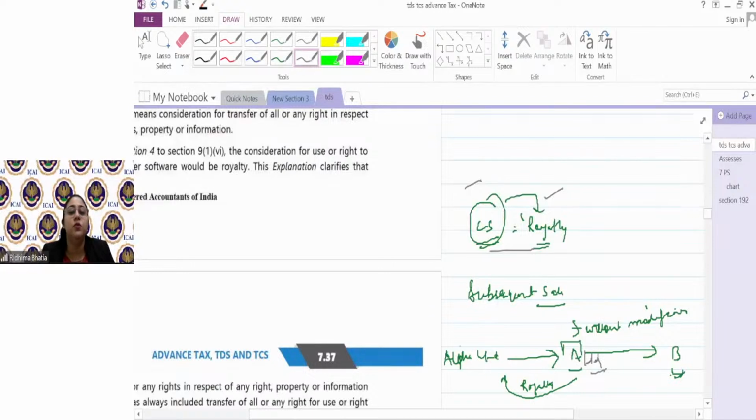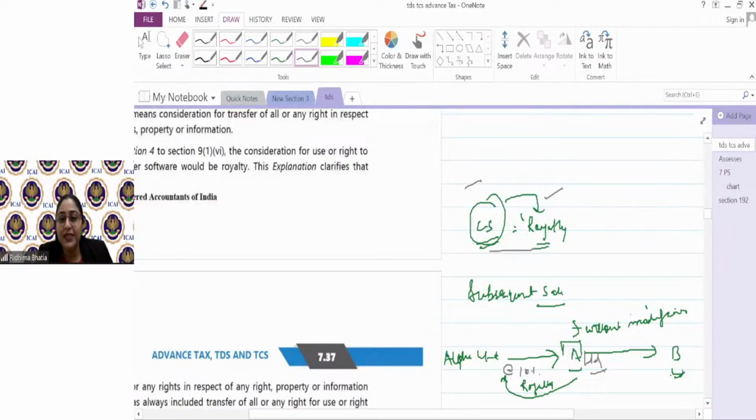Now, Alpha Limited sold all the softwares to A Limited. A Limited will make subsequent sales. When Alpha Limited sold the softwares, A Limited paid the payment of royalty, because the payment for software is a payment for royalty. A Limited would have deducted TDS on the payment to Alpha Limited at the rate of 10%. Now, A Limited is a middleman. He will make subsequent sales to other people. इन्होंने bulk में ले लिए, correct?